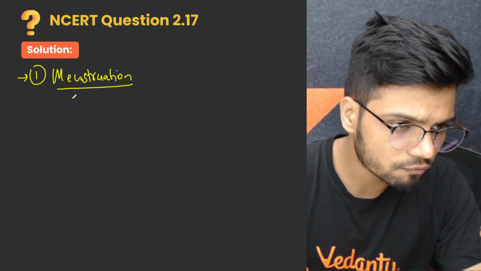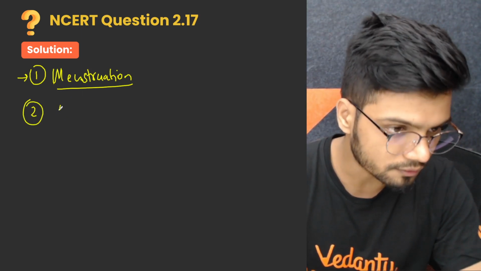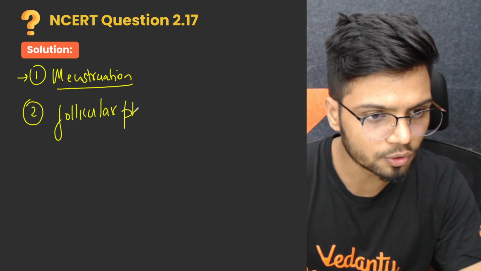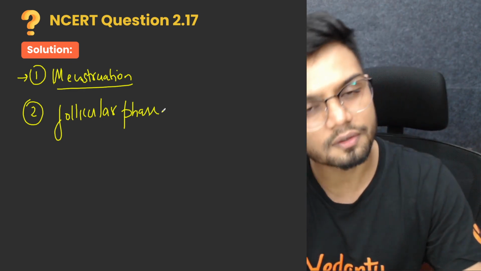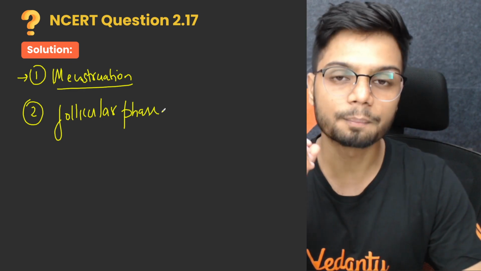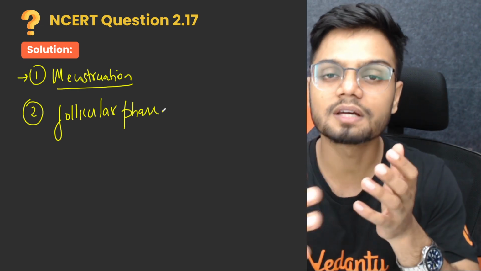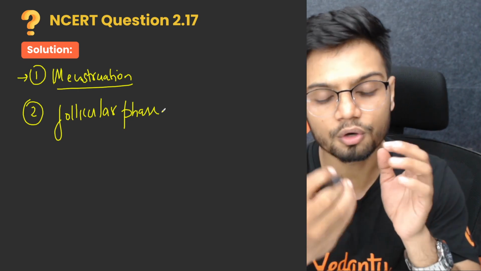Followed by we have the follicular phase. During the follicular phase, the primary follicle, the secondary, tertiary, Graafian follicle starts to develop. All this development of the follicles is called as follicular phase.